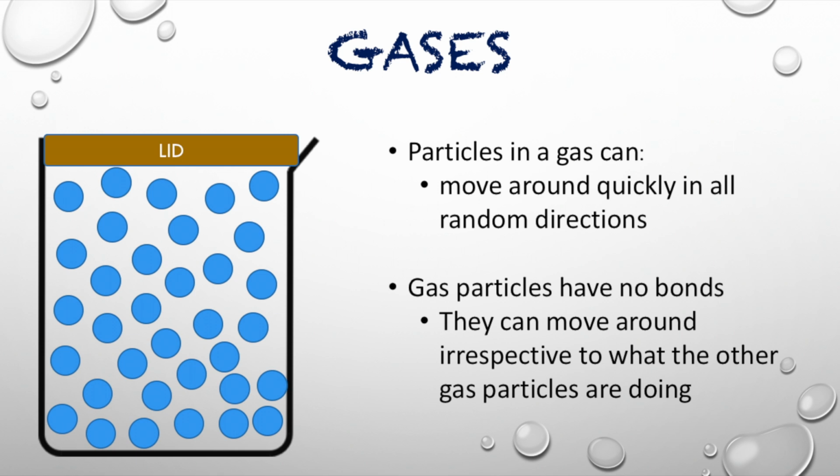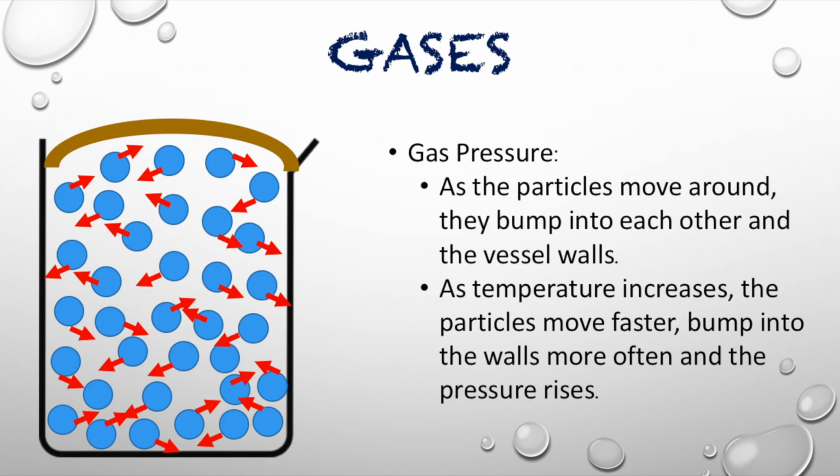Gas particles have no bonds. They can move around irrespective to what the other gas particles are doing. The gas pressure can change. As particles move around, they bump into each other and the vessel walls. As temperature increases, the particles move faster, bumping into the walls more often, and the pressure rises.